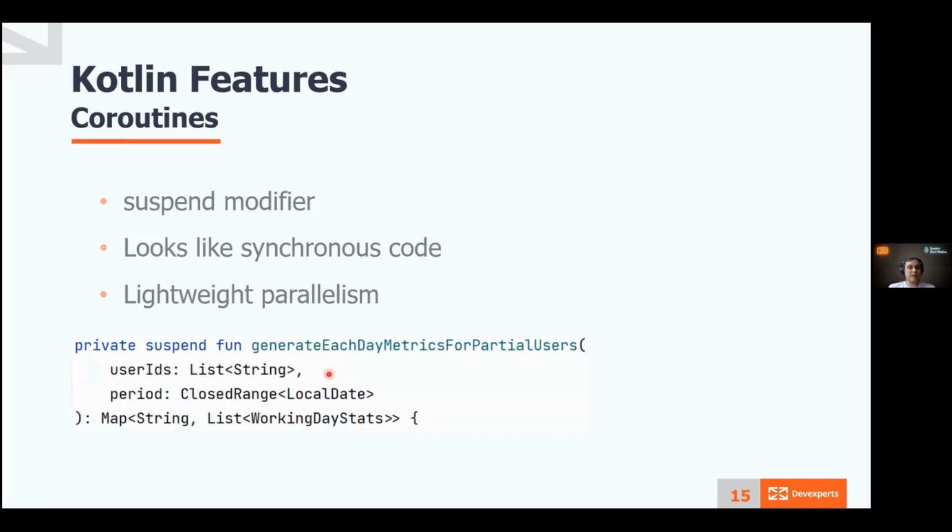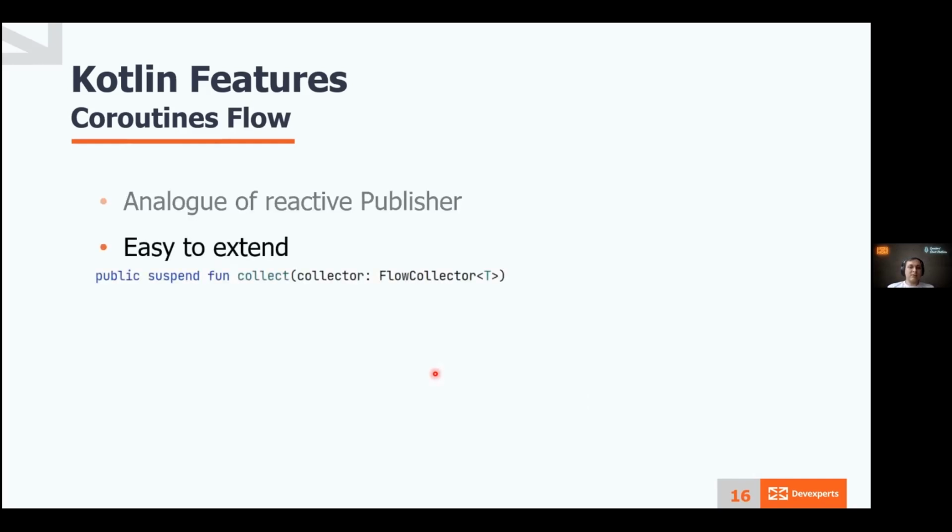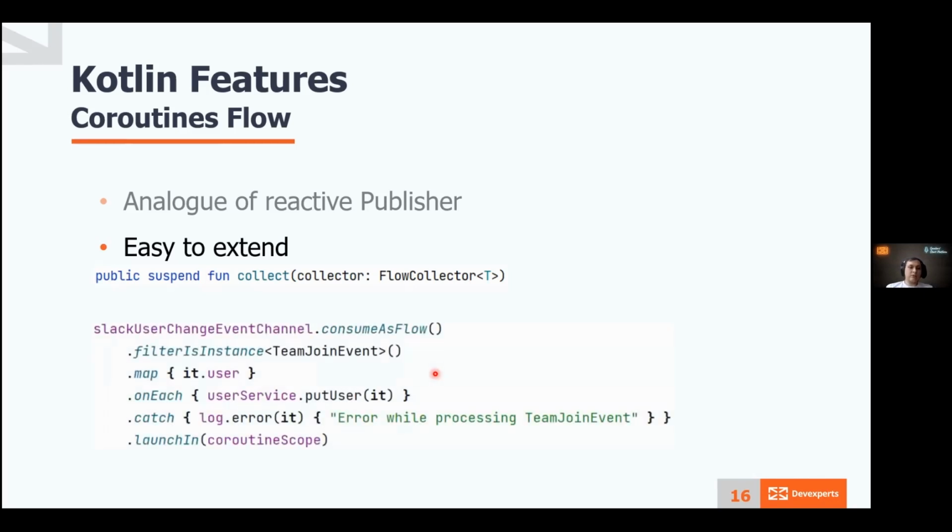Here you can see how a suspendable function looks like in our code. So there's nothing special except the suspend modifier. If there is asynchronous programming, there should be a type which is a stream of probably asynchronously generated elements. Here comes Coroutines Flow. It's an analog of reactive publisher. It's really easy to extend existing functionality. There's only one function in the Flow interface, and all other things are implemented via extension functions.